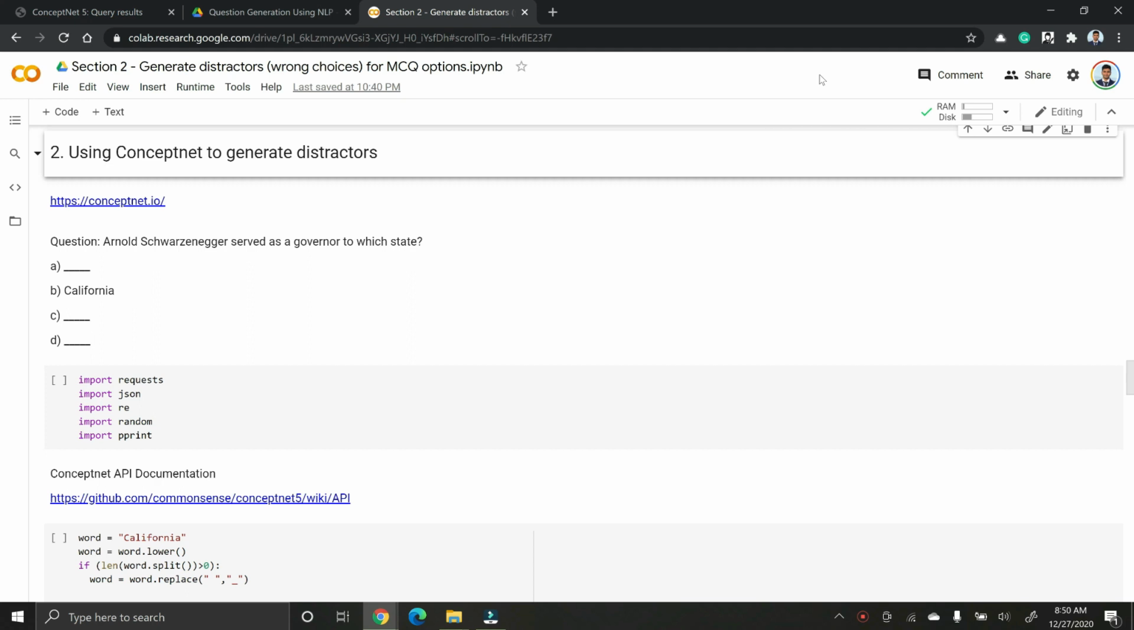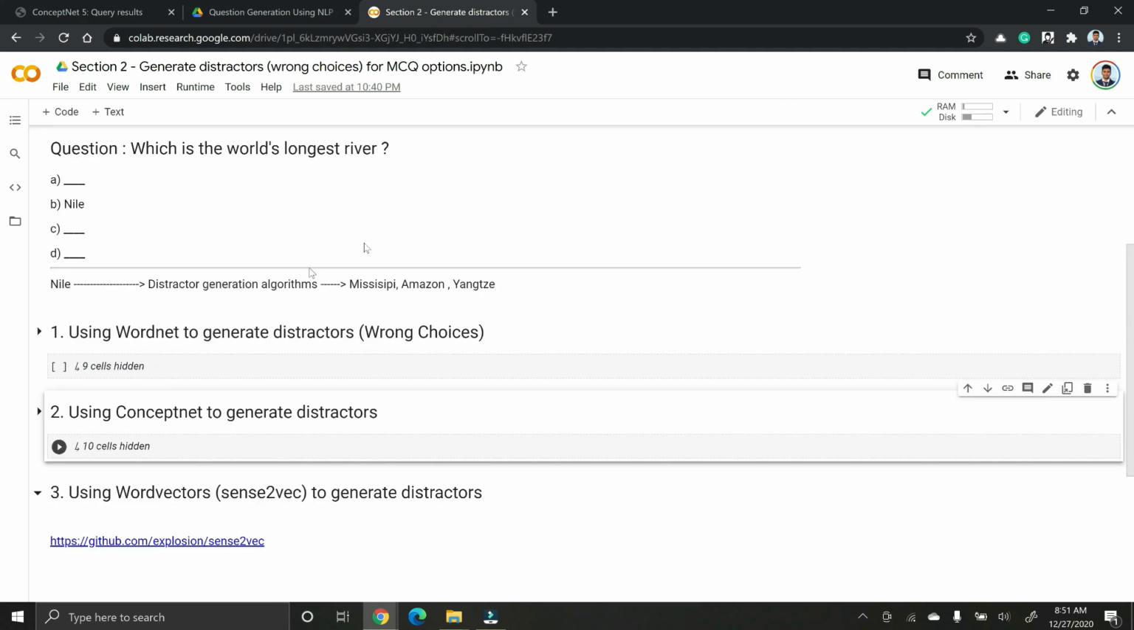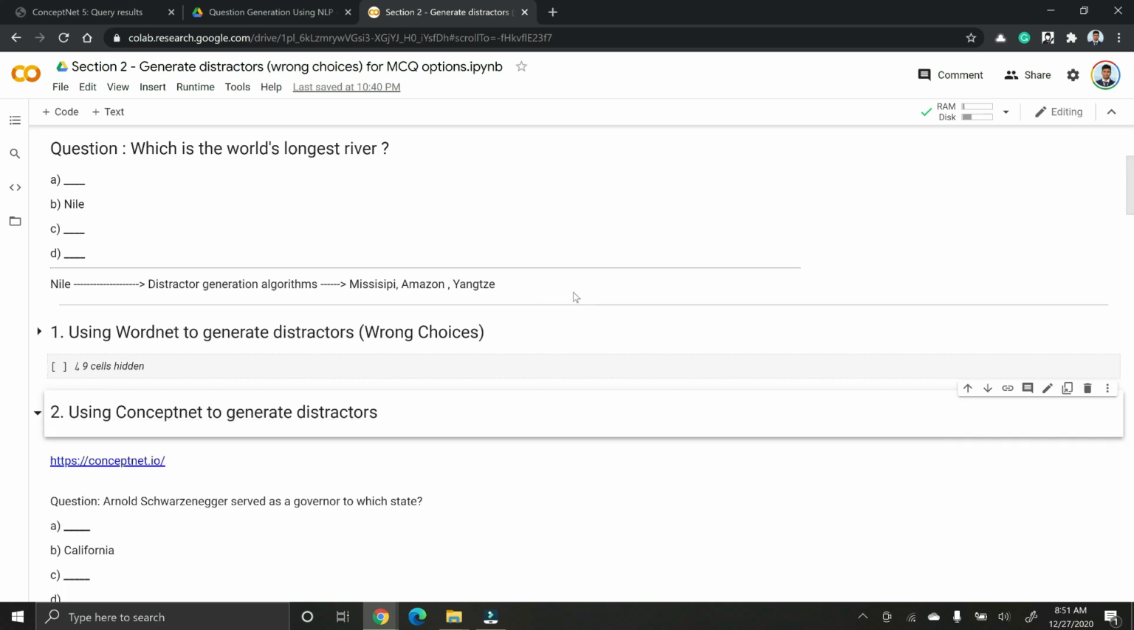Welcome back to the coding section. In this section we will see how we can use ConceptNet to generate distractors. You can expand only the sections that you are working on currently and keep it organized.